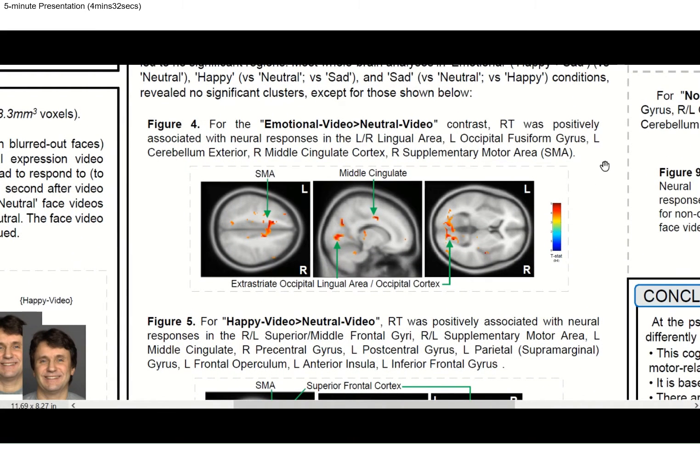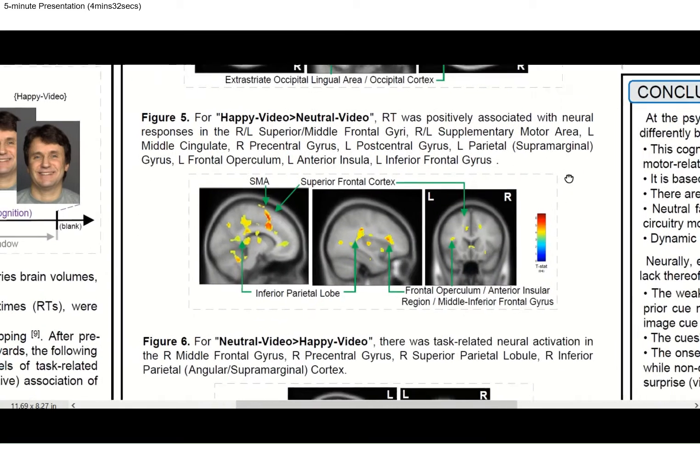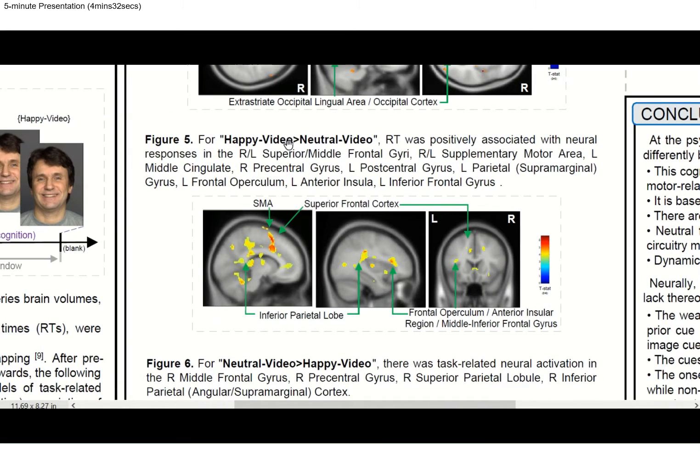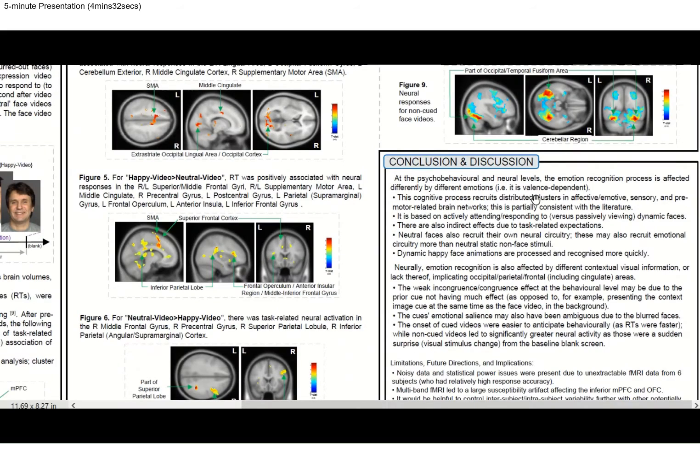So in figure 4, you can see that behavioral performance or response time was positively associated with neural responses in the bilateral occipital-lingual area, past the fusiform gyrus, as well as supplementary motor and cingulate cortical areas. Looking at figure 5, you can see that happy face videos implicated similar regions, but also the superior, middle, and inferior frontal gyri, inferior parietal supramarginal cortex, and a region overlapping with the anterior insula. So emotional faces recruit distributed clusters in different brain networks.